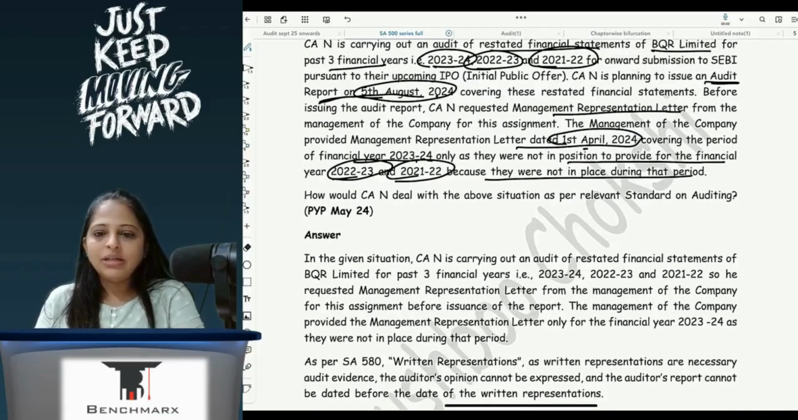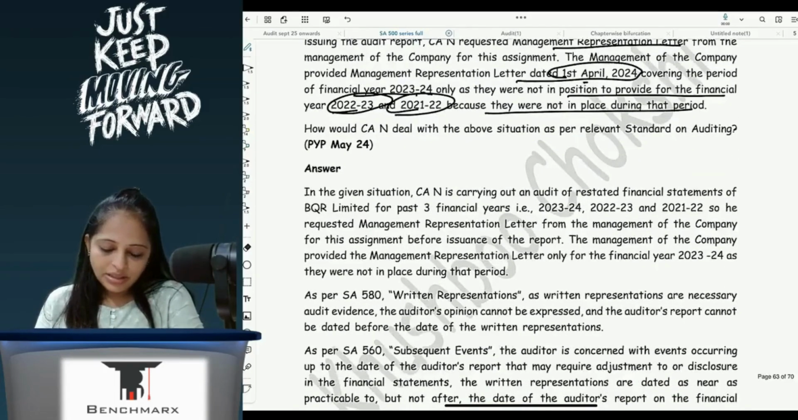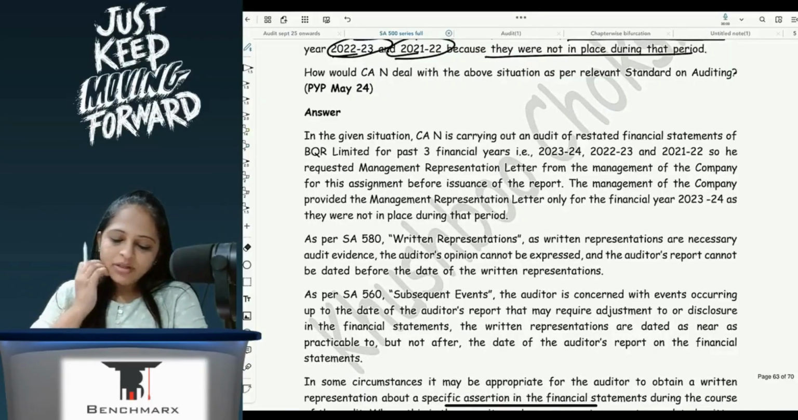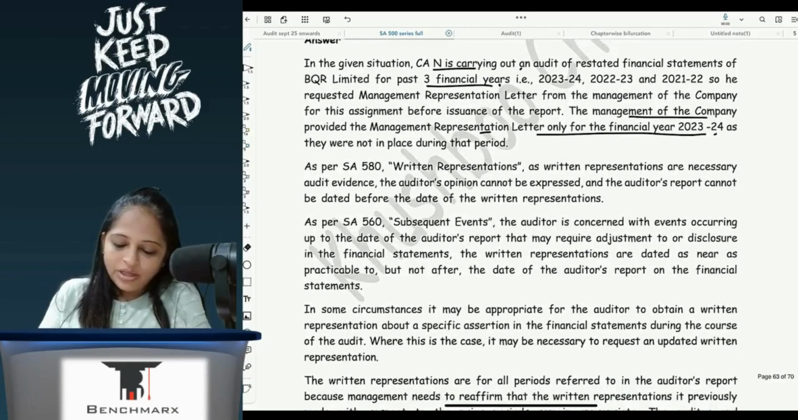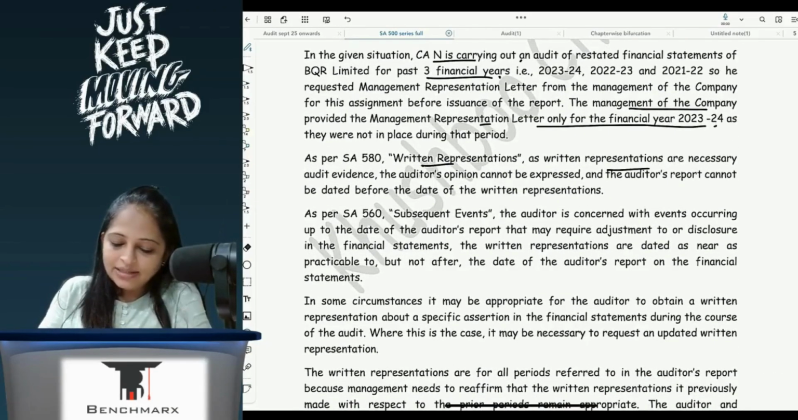So again the same thing, that even if you are not there for the prior period, you have to give. It does not diminish your liability and it has to be closer to the date of audit report. CAN is carrying out an audit for the past 3 years. Management has only given for 23-24. Written representations are necessary audit evidence.